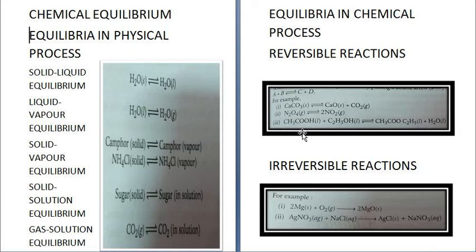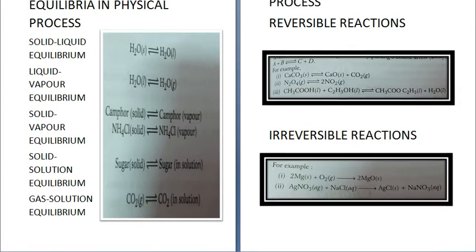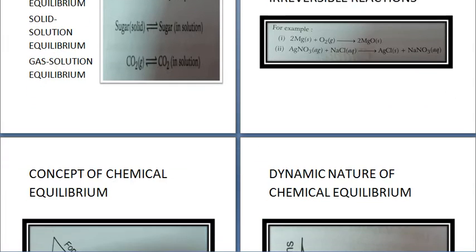Like for example, 2Mg plus O2 gives you 2MgO. And here AgNO3 plus NaCl gives you AgCl plus NaNO3. Now these do not convert back into the reactants, so only a single arrow is depicting it, showing that these are irreversible reactions.